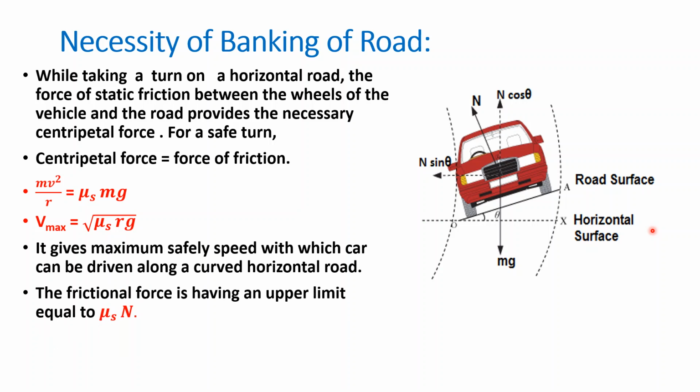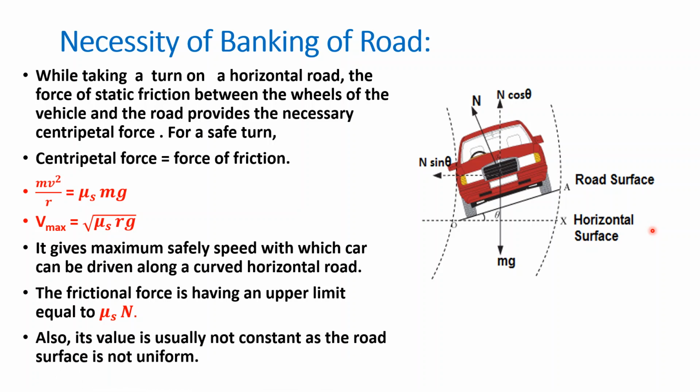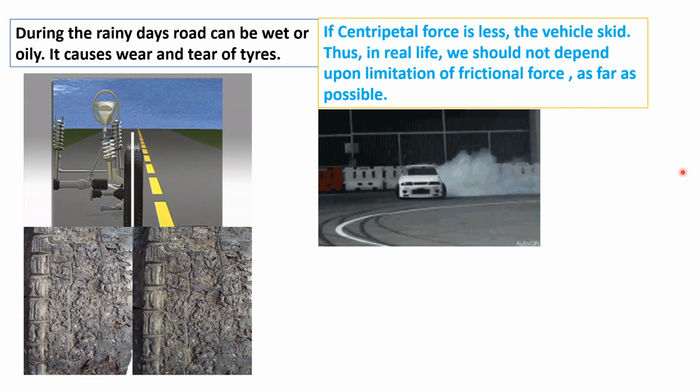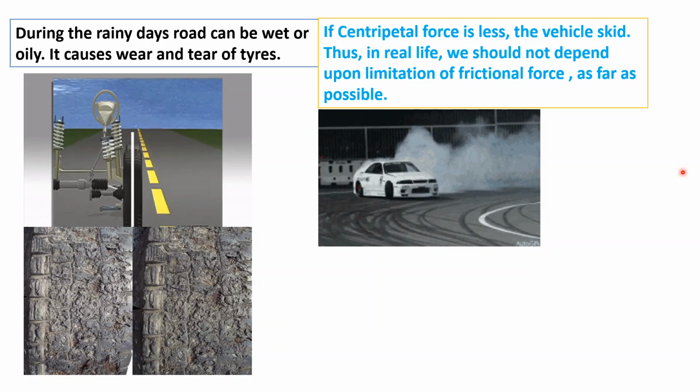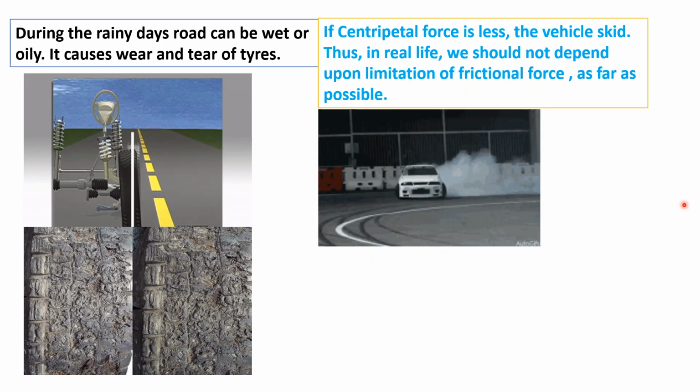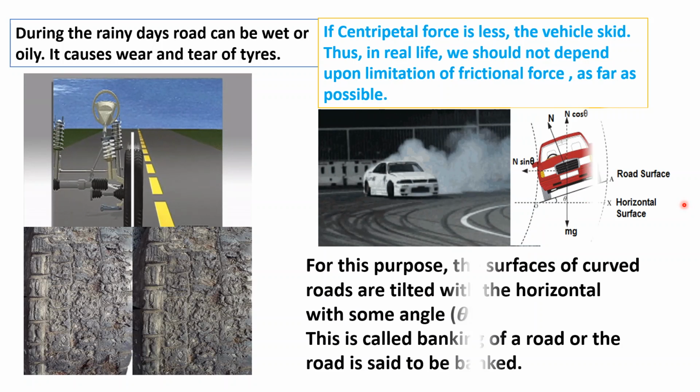But we know that this frictional force has an upper limit, equal to mu s into N. But in reality, its value is usually not constant, as the road surface is not uniform. During the rainy season, the road can be wet or oily, and it causes wear and tear of the tires. Also, sometimes the centripetal force may be less, and therefore the vehicle can skid. Thus, in real life, we should not depend upon the limitation of frictional force as far as possible.